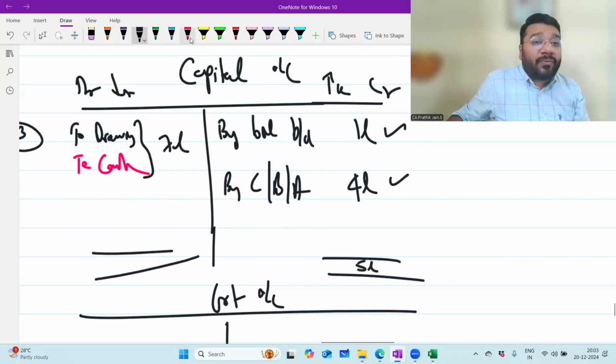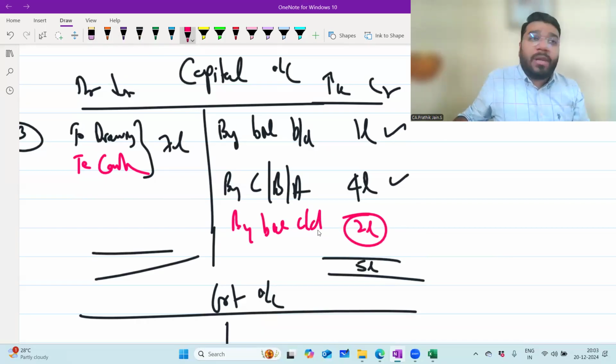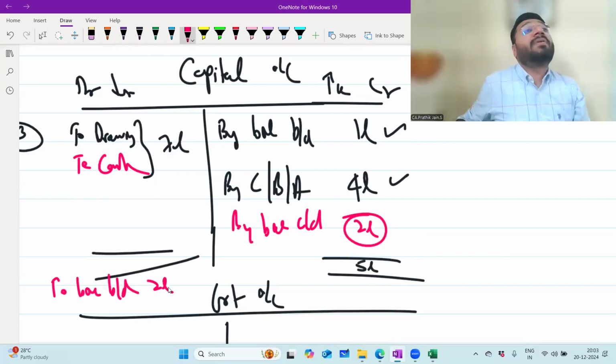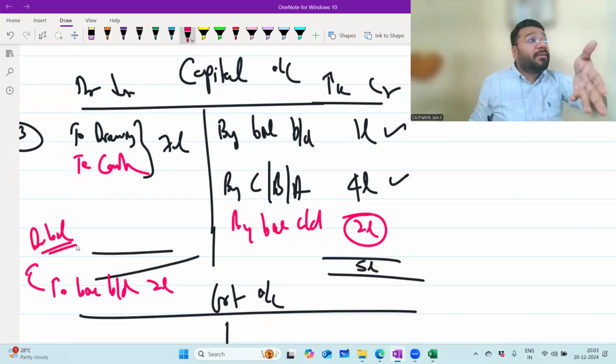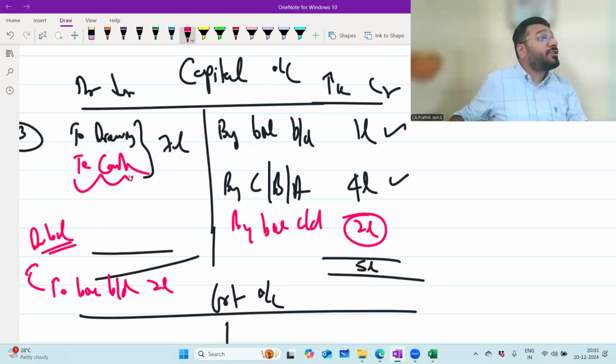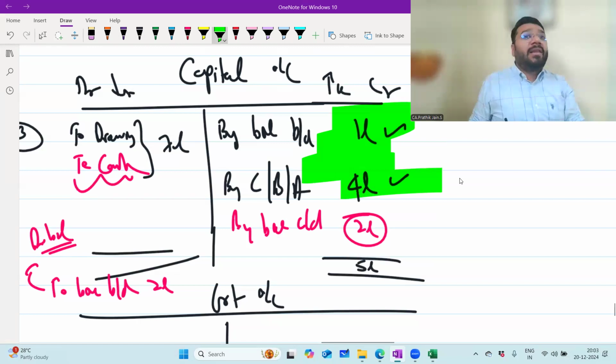So what is the difference now? 2 lakh is the difference. By balance carried down 2 lakh, and to balance brought down 2 lakh. Now the balance brought down is coming on which side? Debit side. So this becomes a debit balance. Is this situation possible? No, sir. What is this? Cash withdrawal of money. When you have only 5 lakh as capital, how can you withdraw 7 lakhs?